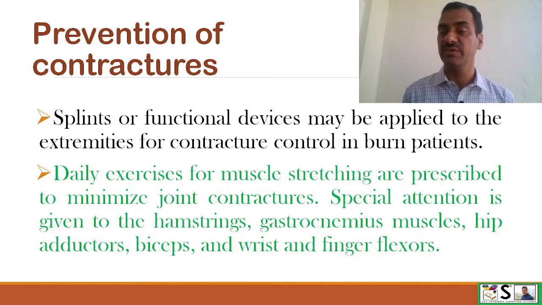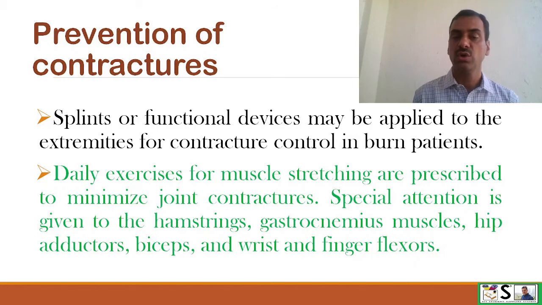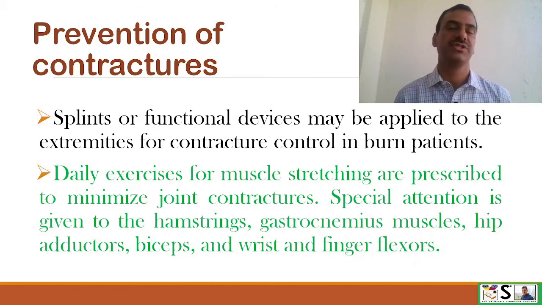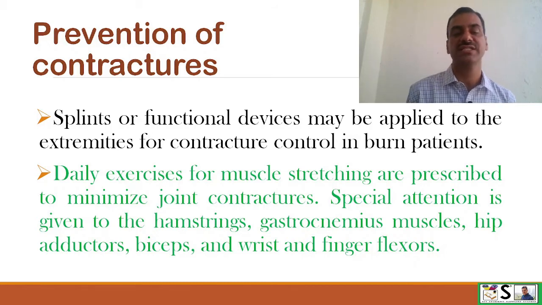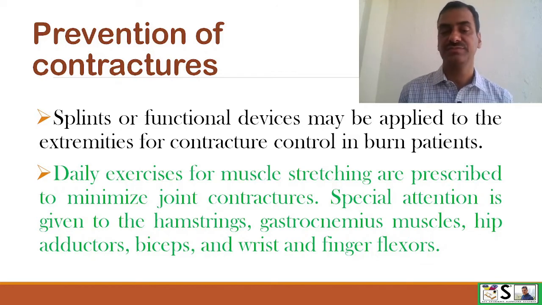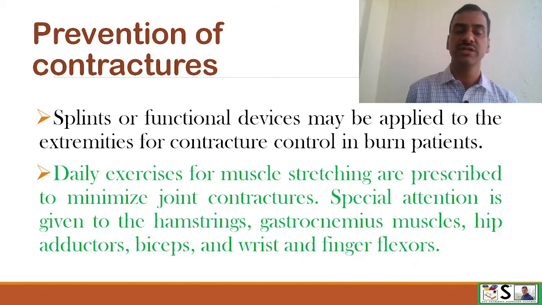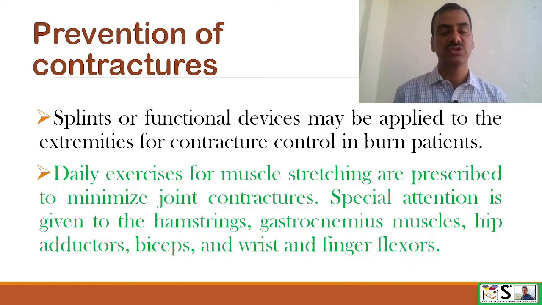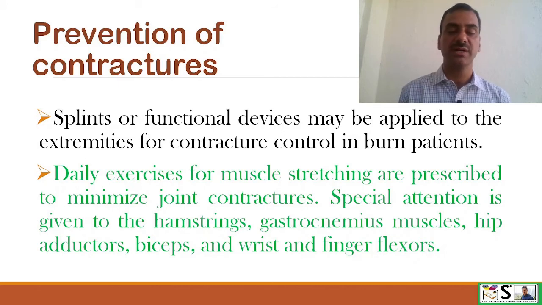Splints and functional devices may be applied to the extremities for contracture control in burn patients. Daily exercises for muscle stretching are prescribed to minimize joint contractures. Special attention is given to the hamstring muscle, gastrocnemius muscle, hip abductors, biceps, and wrist and finger flexors.